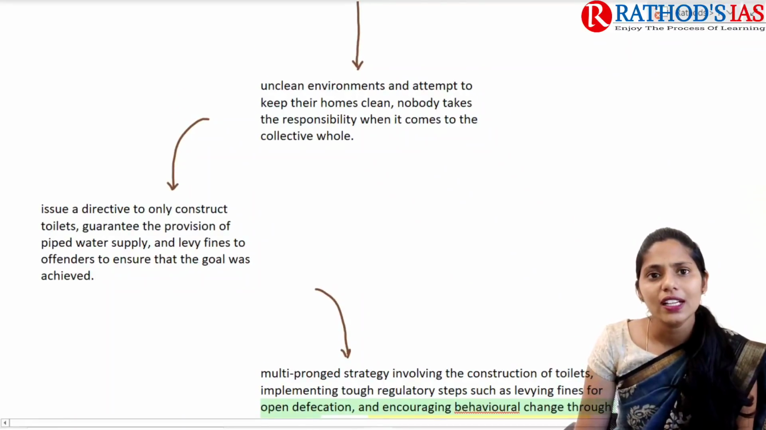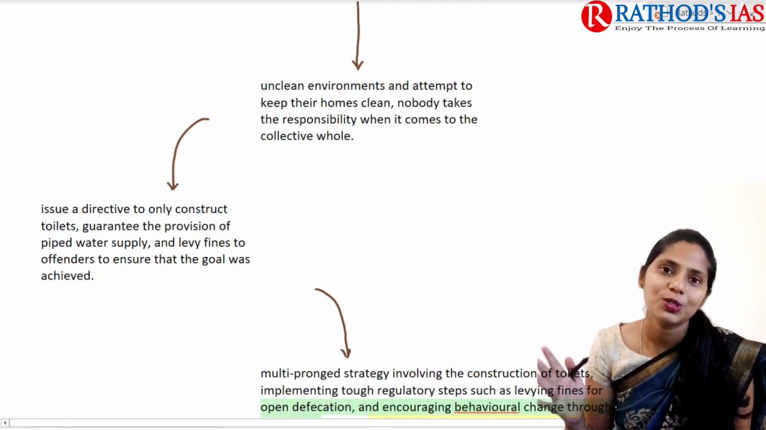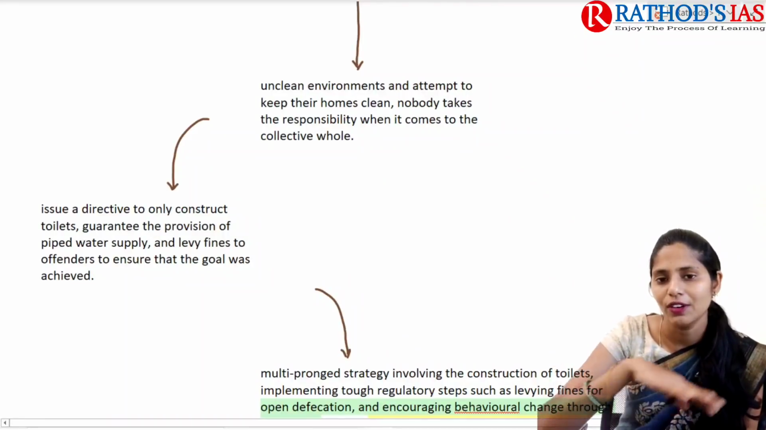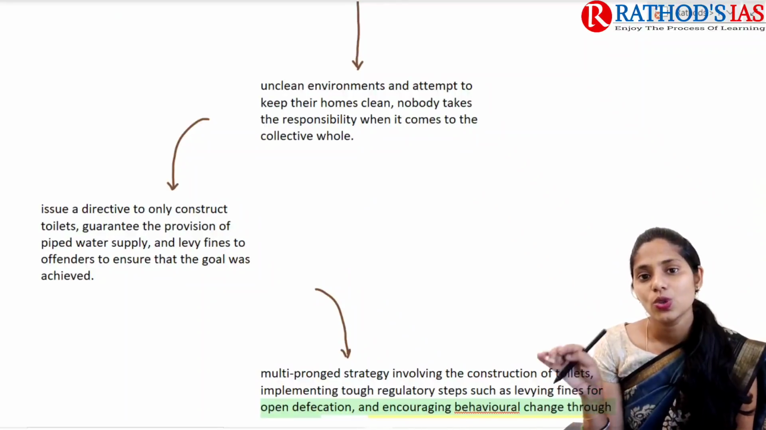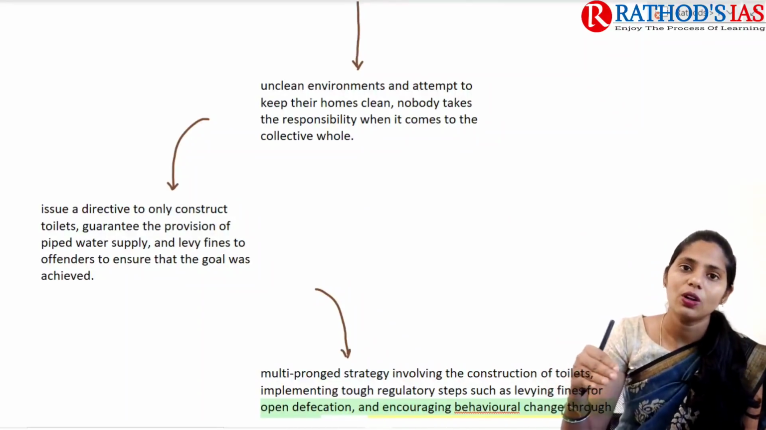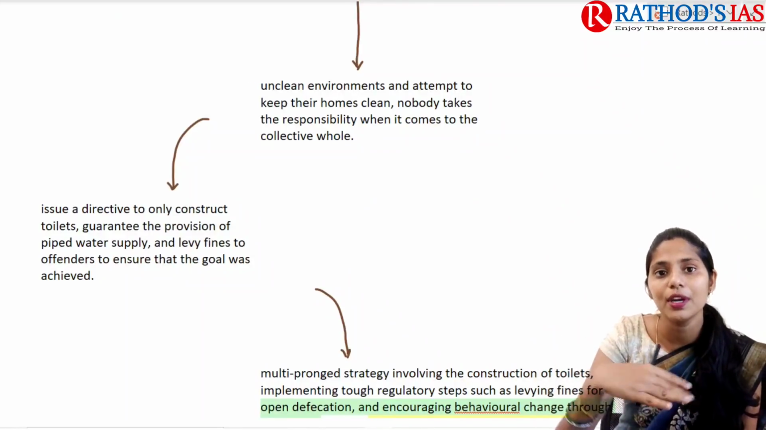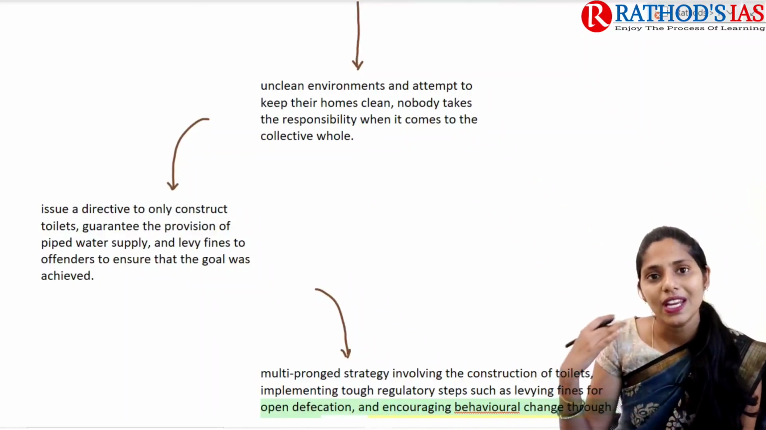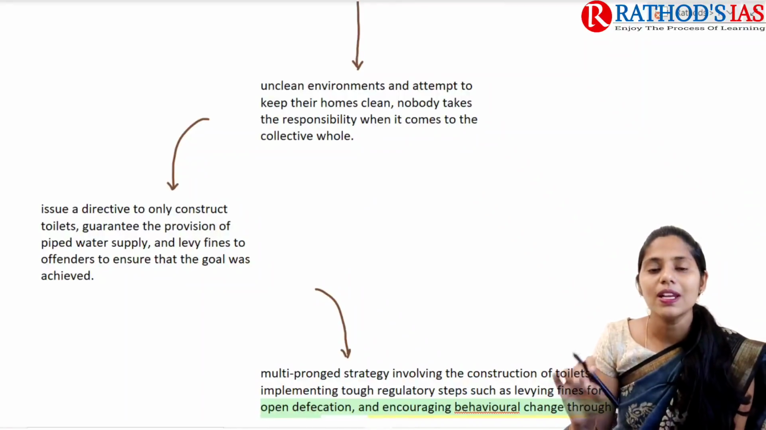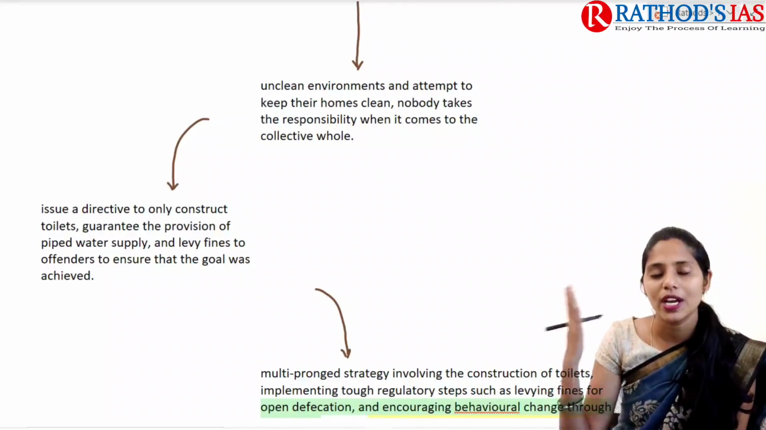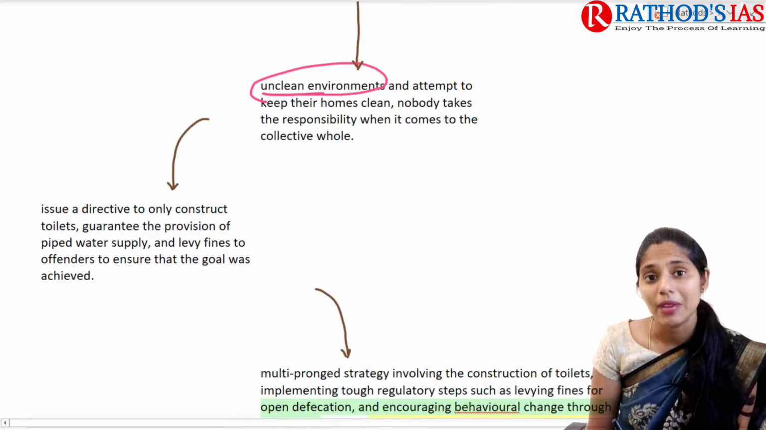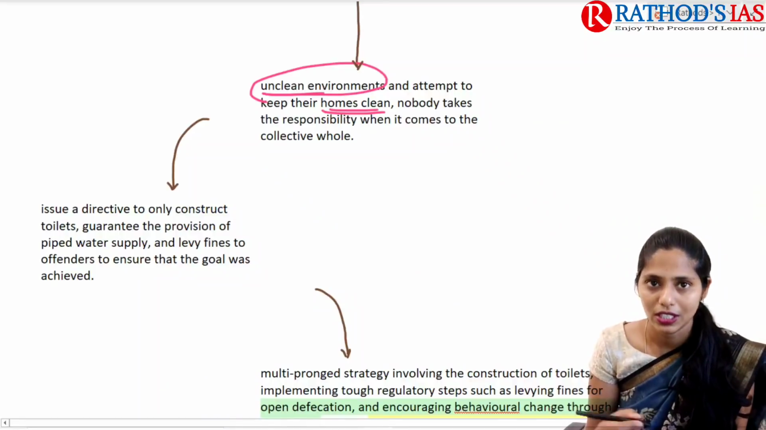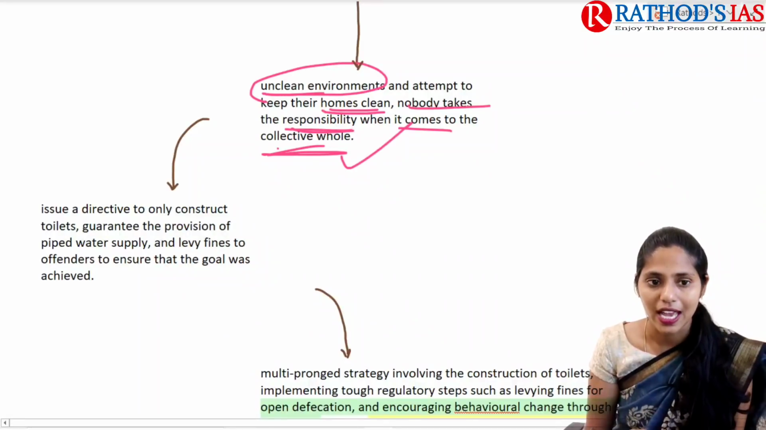Earlier there were unclean environments. The people used to think that they need to clean only their homes and would not bother about how their surroundings were. People mainly thought that the maintenance of cleanliness or sanitation outside their homes or in the community is mainly the duty of the government. So the government mainly focused on this and came up with many awareness programs to achieve this target. Earlier there were unclean environments, and the government made many attempts to keep homes clean, but nobody took the responsibility when it came to the collective, that is the community as a whole.